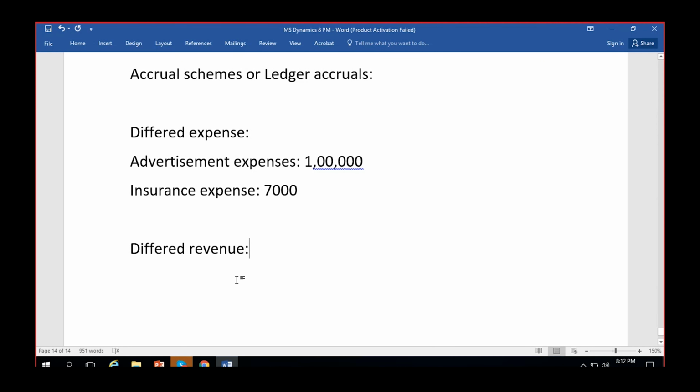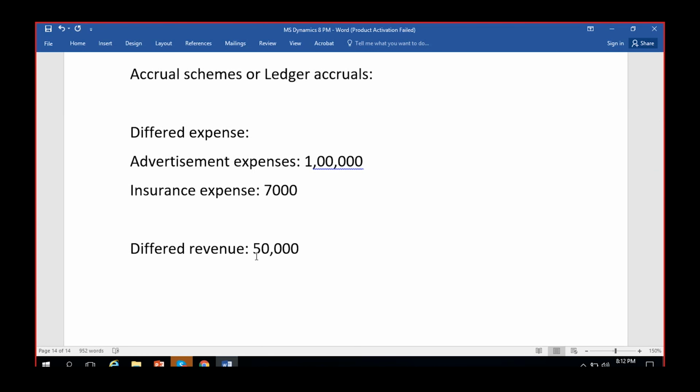So you will receive some amount from a customer, or a customer will subscribe to your product or your service from you, paying that amount, something like 50,000 he paid for a complete 1 year. So for this complete 1 year, you have to provide the service, right? He's paying 50,000 for a complete 1 year and you are obligated to provide the service to that particular customer for the complete year.